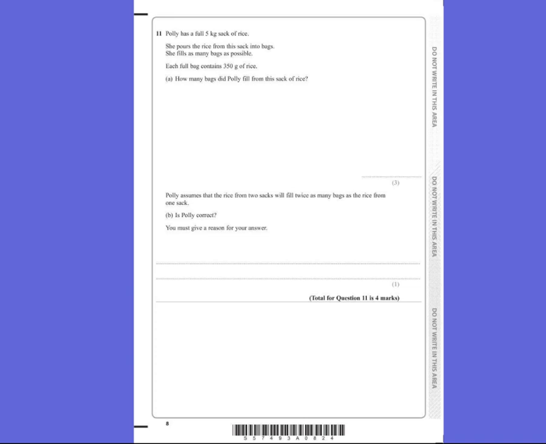Question 11. Polly has a full 5 kilogram sack of rice. She pours the rice from this sack into bags. She fills as many bags as possible and each bag has 350 grams of rice. How many bags can she fill? Well, first of all, this is in grams and this is in kilograms. So we're going to convert this to grams, which will be 5,000.